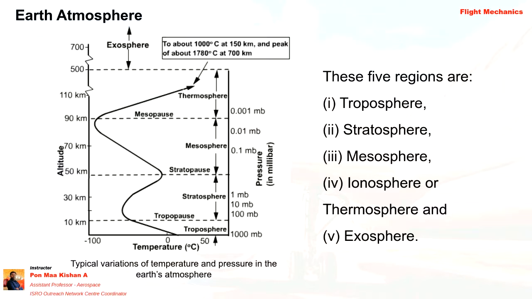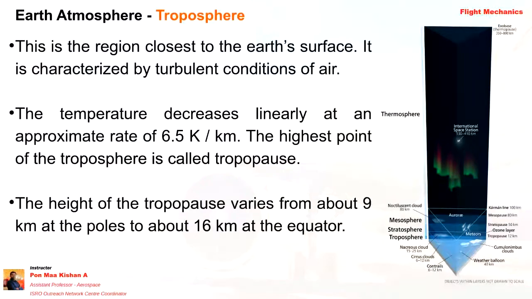This variation is coming because of the measurement. If you are measuring at the poles, it is 9 kilometer, and if you are measuring at the equator, it is 16 kilometer. I hope you understand the difference. So wherever you see an Earth atmospheric graph, don't get confused. Try to find at which place they calculated.